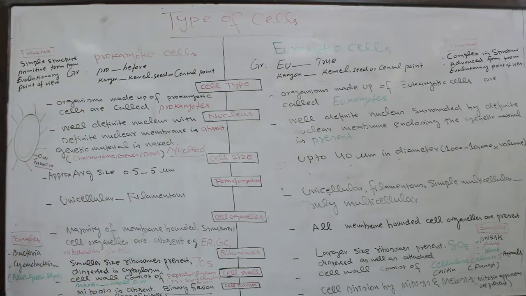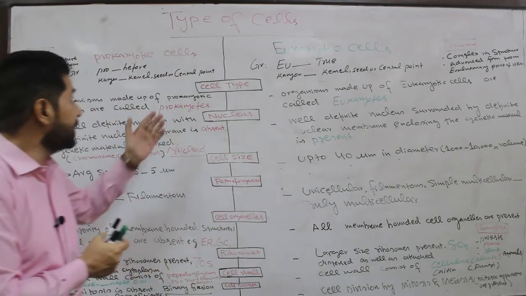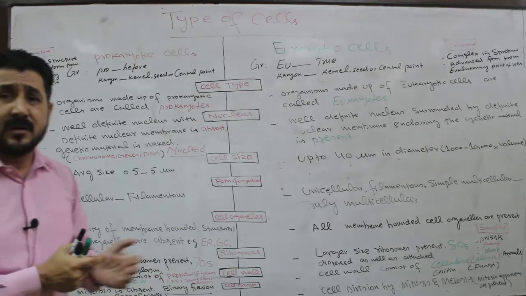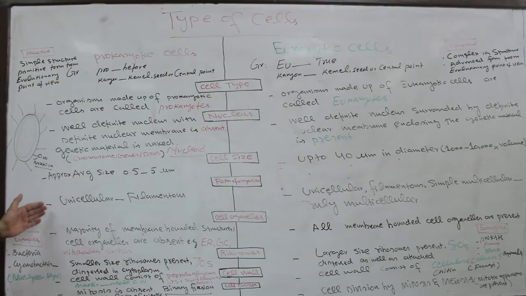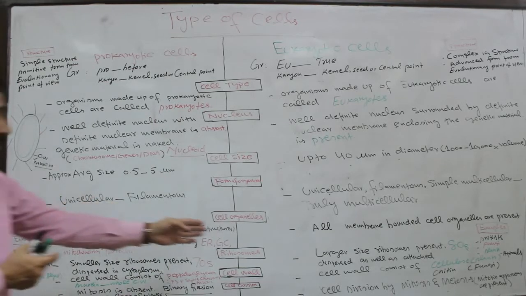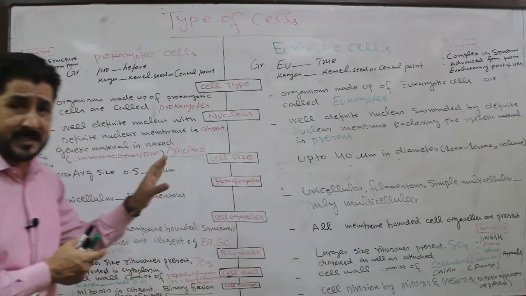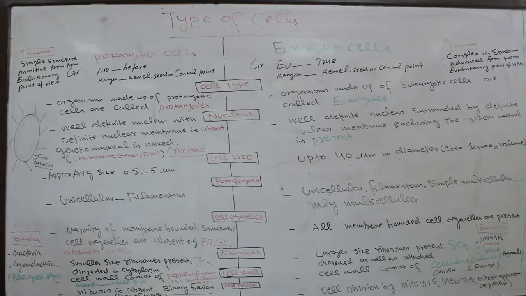Then there are other features which differentiate between these two types of cell, prokaryotic and eukaryotic cell, that is the types of locomotory organelles. Here flagella are present, but in the eukaryotic cell flagella as well as cilia are present. But the basic difference lies in the chemical constituents of their locomotory organelles.